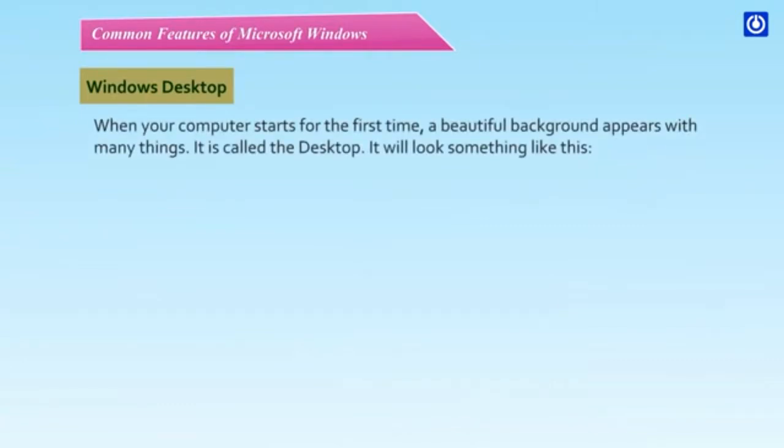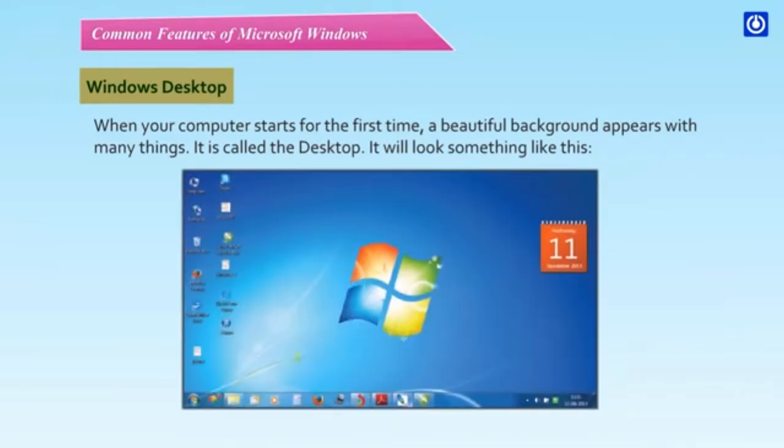Windows Desktop. When your computer starts for the first time, a beautiful background appears with many things. It is called the desktop. It will look something like this.